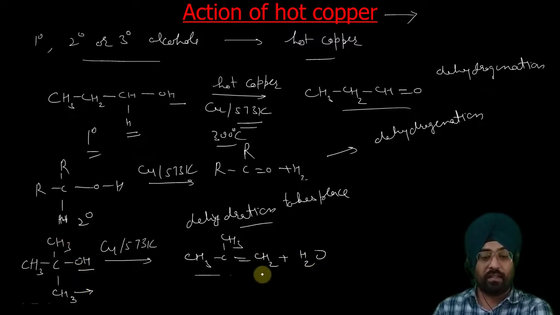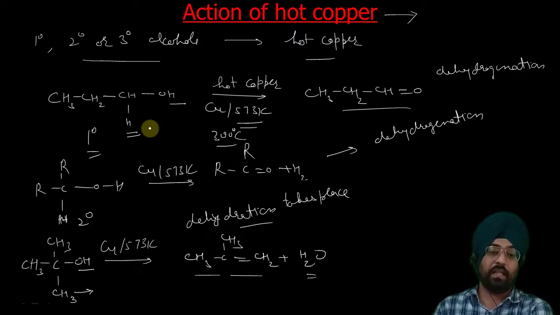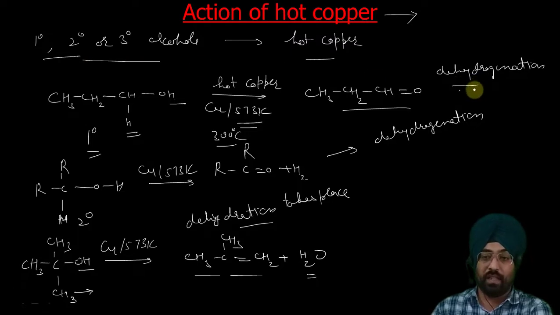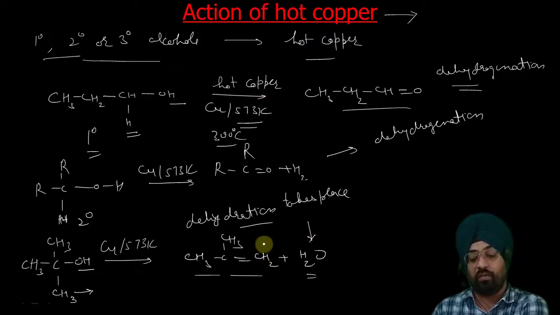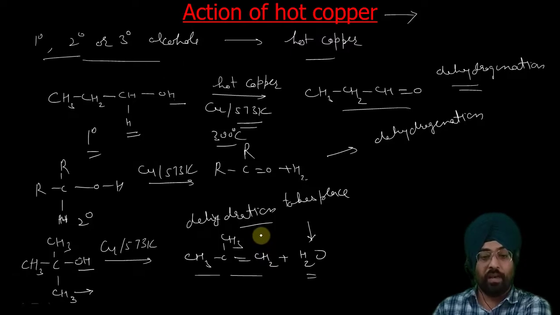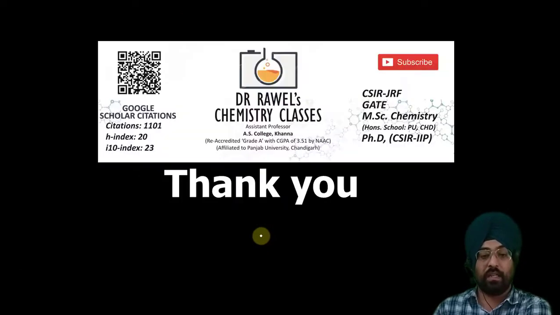So we get this alkene plus water. So this method is also used to distinguish between primary, secondary and tertiary alcohols, because primary and secondary alcohols undergo dehydrogenation when passed over hot copper, whereas tertiary alcohol undergoes dehydration, removal of water, to give you an alkene. So that's how you can distinguish between primary, secondary and tertiary alcohol.